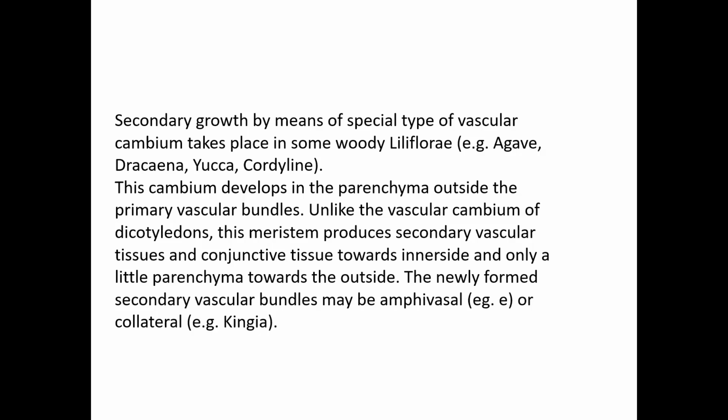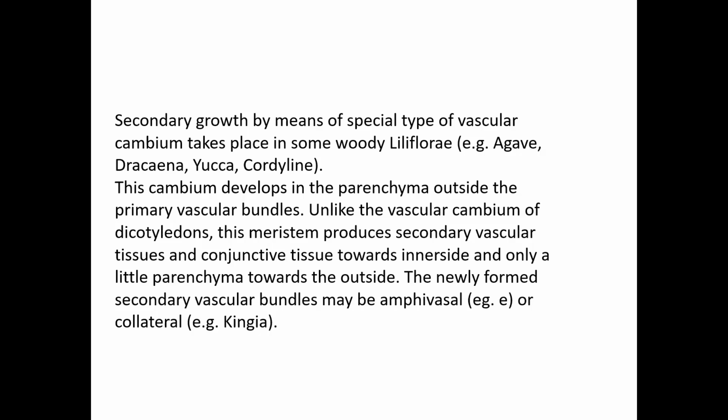But here the cambium produces secondary vascular tissue and conjunctive tissue towards the inner side and only a little parenchyma towards the outside. The newly formed secondary vascular bundles develop into xylem and phloem.